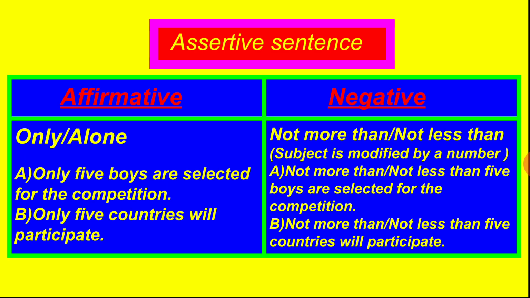Now again, in the affirmative form, you can find that there is only or alone, but in the negative form there is not more than or not less than. Why? The subject used in this sentence is modified by number. That means if in affirmative form the subject itself is modified by number, to make it negative we have to use there not more than or not less than.